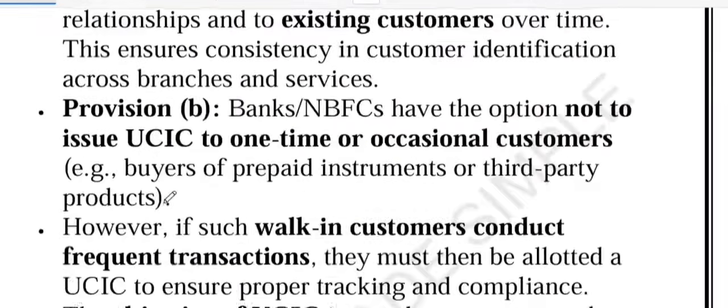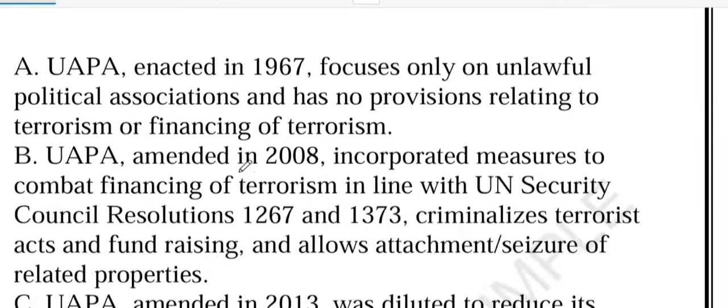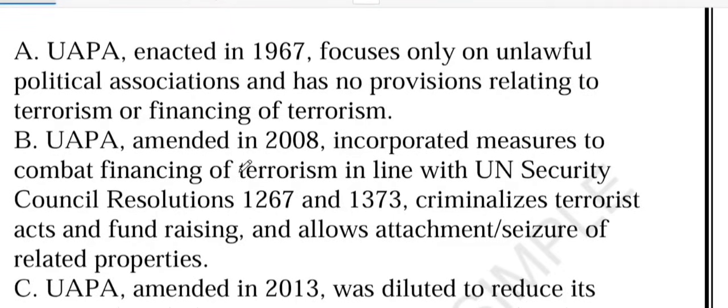Now one question which was asked based on UAPA. Let's have a look. The question is, which of the following correctly describes the key feature of the Unlawful Activities Act, or UAPA, as amended? So these are the options that we have. Option A says that UAPA, enacted in 1967, focuses only on unlawful political association and has no provision relating to terrorism or financing of terrorism.